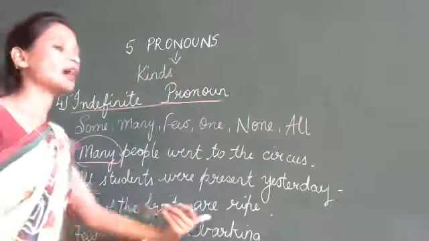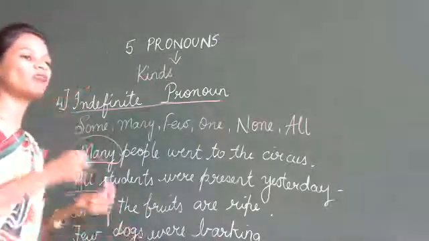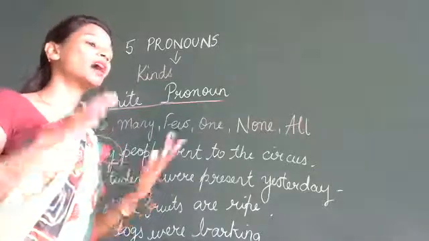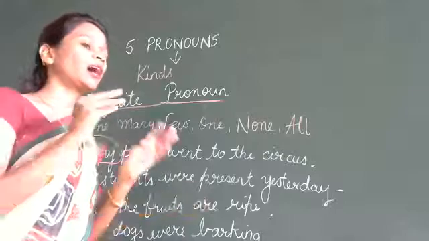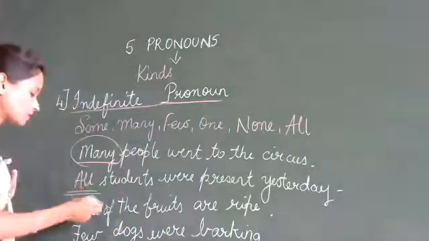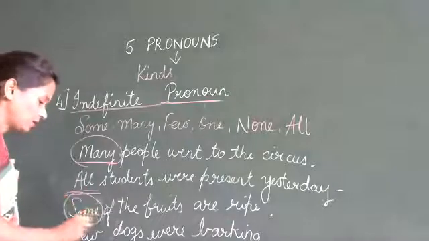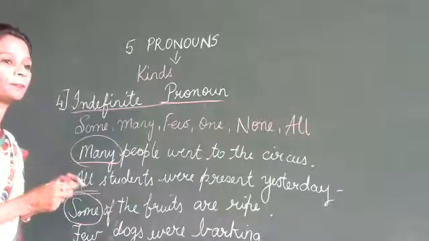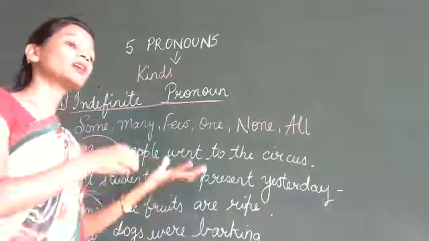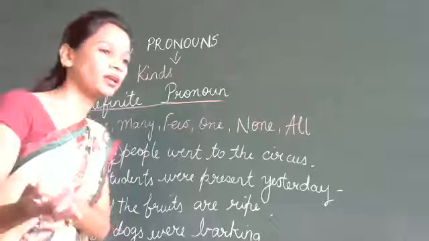Some of the fruits are ripe. Now I have 10 fruits, but out of 10 only 4 or 5 fruits are ripe, so I will use the word some. Some students have gone to the picnic.